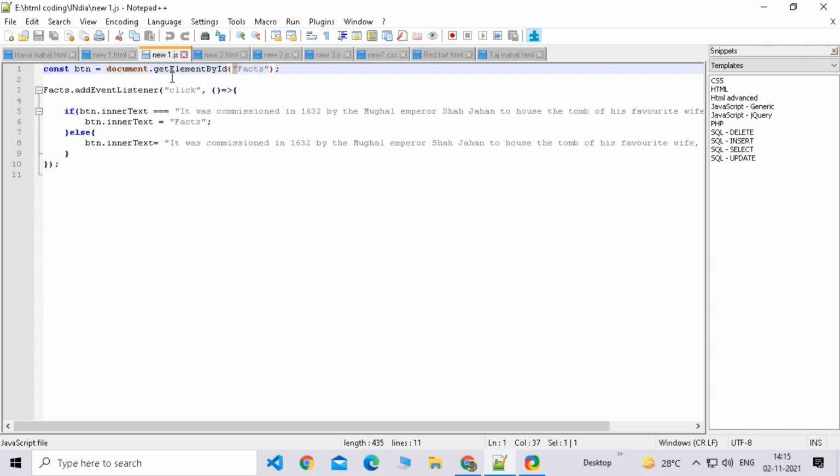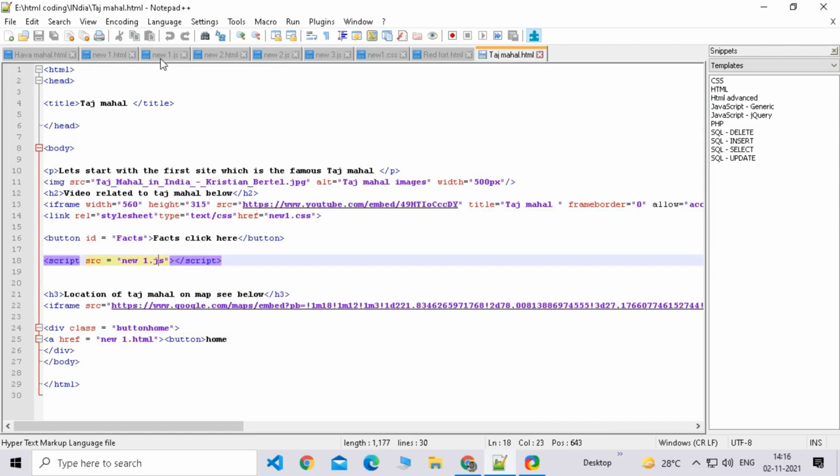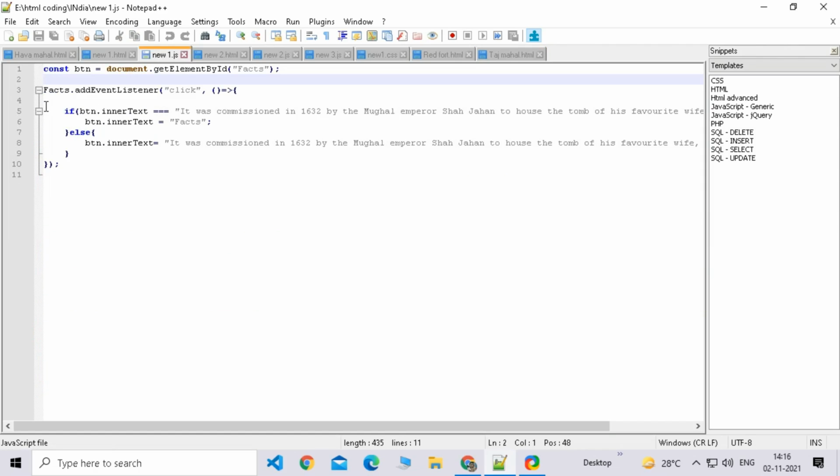These JavaScript words and commands are pretty explainable. The word is getElementById. That means get an element by the id facts, and you know that the button id is facts, so it will choose the button as the element. If the id was Akshat, then it would be Akshat.addEventListener. Since it is facts, it is facts.addEventListener, which means that on the element facts we have added an event listener, so that as soon as someone clicks, and clicking is also an event on your computer.